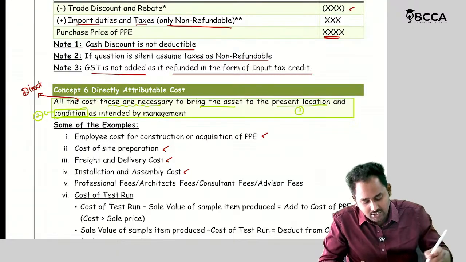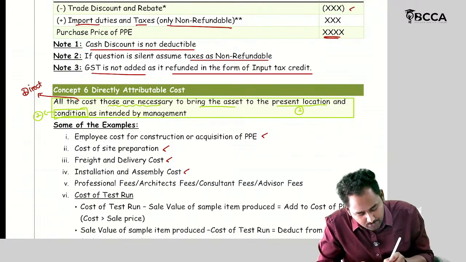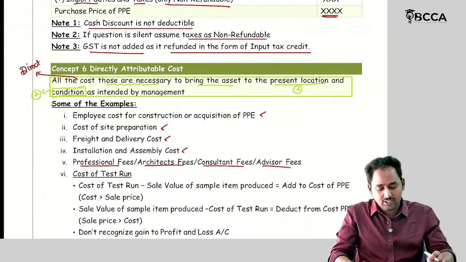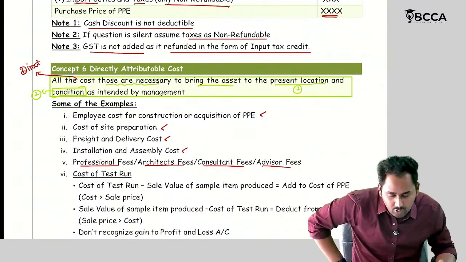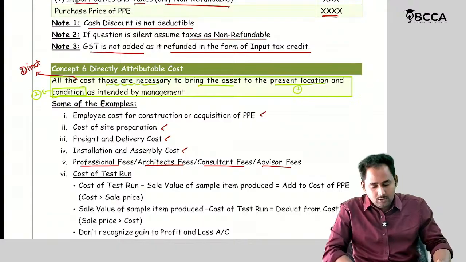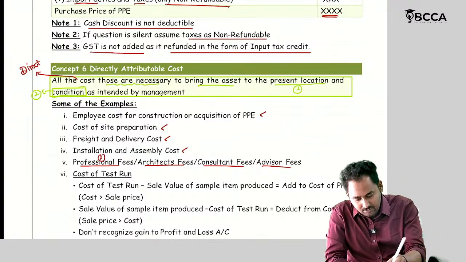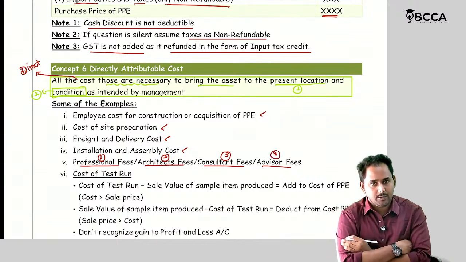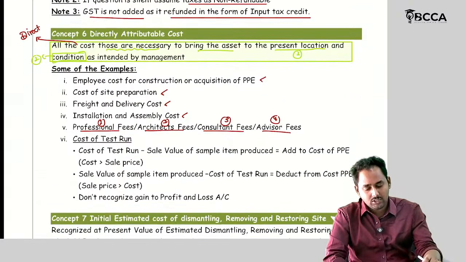Then installation and assembly cost, and professional fees: architect fee, consultants fee and advisor fee. All these costs should be added to the cost of the asset. All these elements come up in the questions, so you should remember these aspects. Then cost of test run.